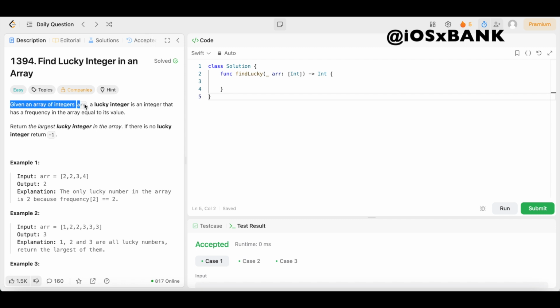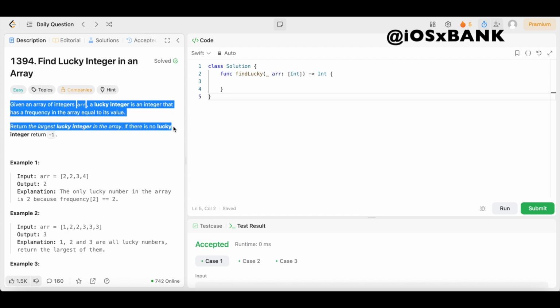understand as well. Now let's see what the question says. Given an array of integers arr, a lucky integer is an integer that has a frequency in the array equal to its value. Return the largest lucky integer in the array. If there is no lucky integer, return -1.